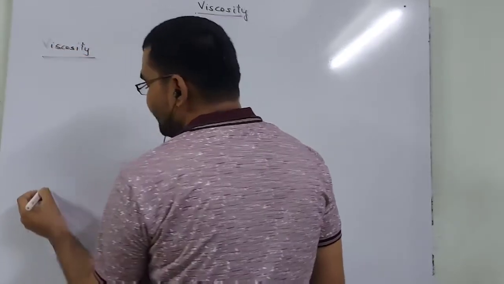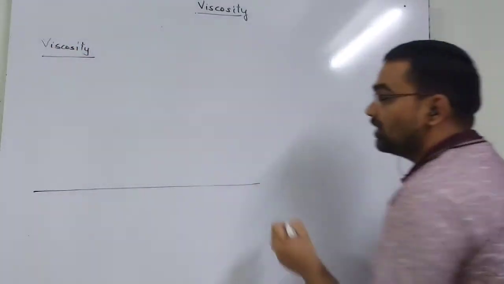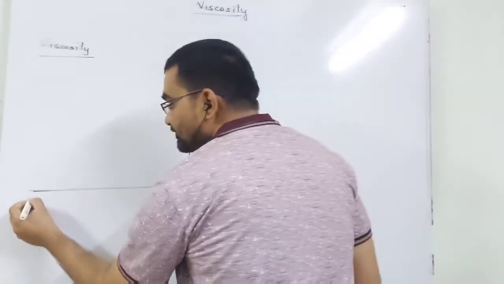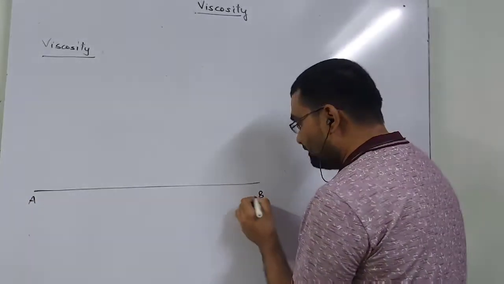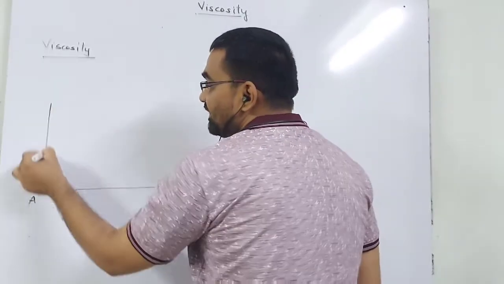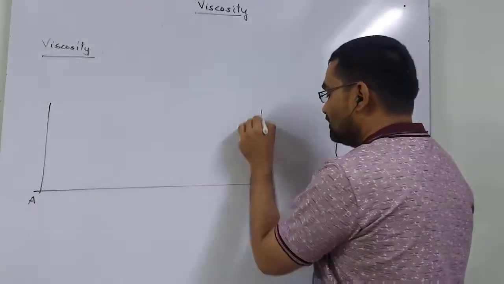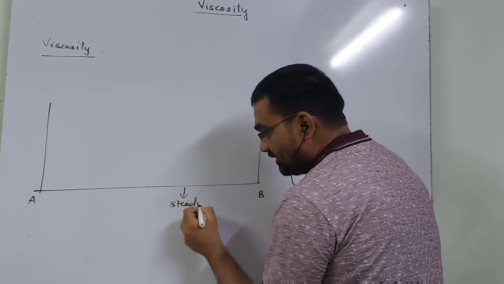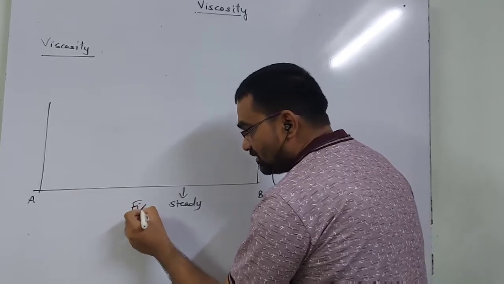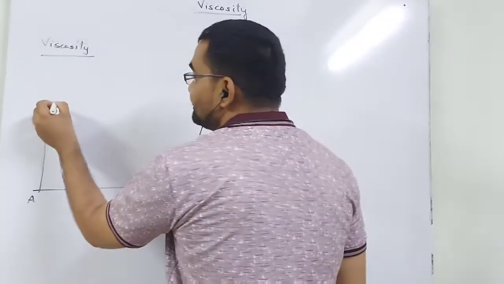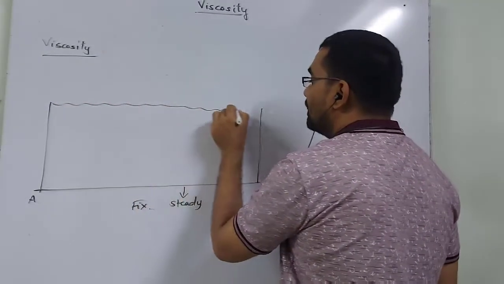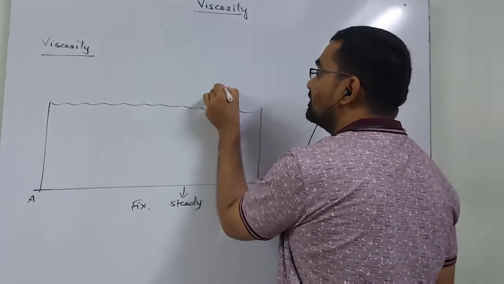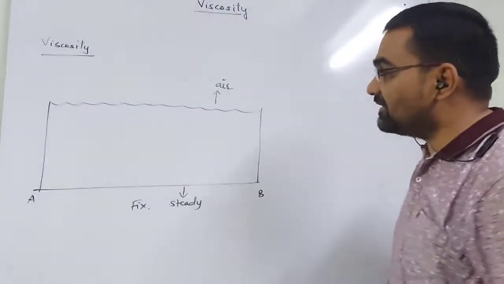For that, imagine there is a wide reservoir of water flowing from one place, say point A, to point B. This is the steady part or fixed part, and this is the flow of water, and above this there are definitely air molecules present.